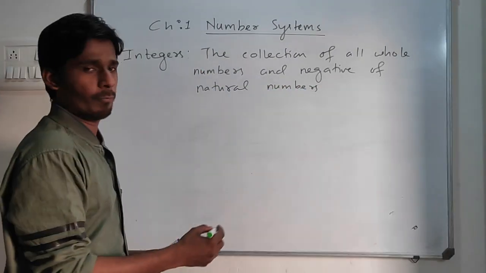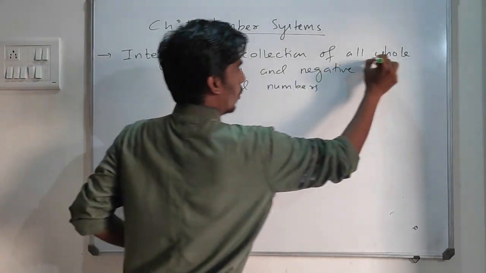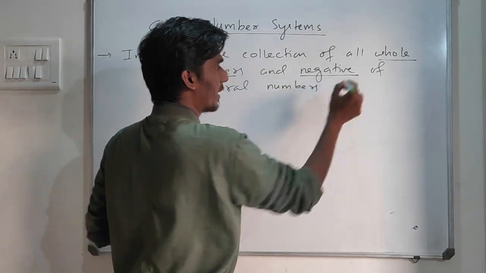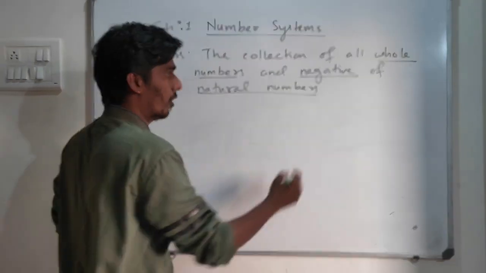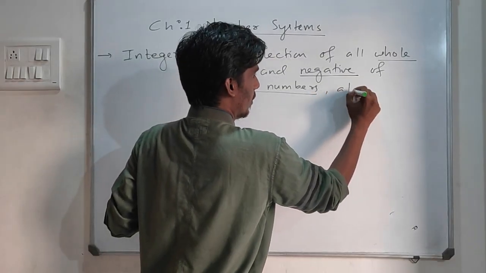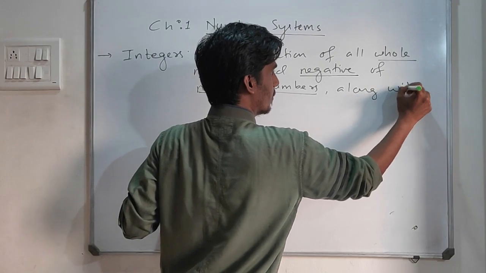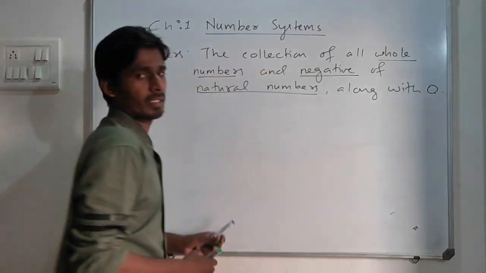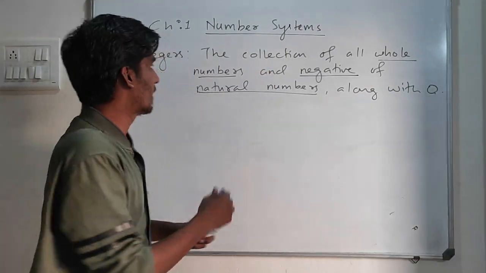So what does it mean? If I combine all the whole numbers and the negatives of natural numbers, along with 0, you get integers.